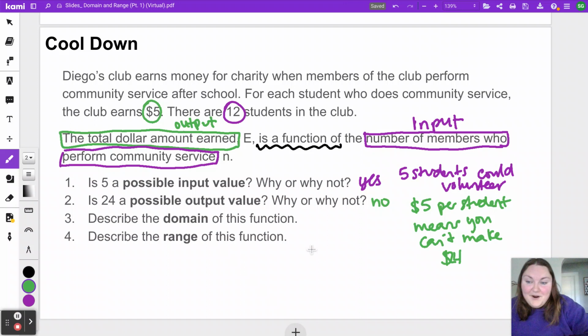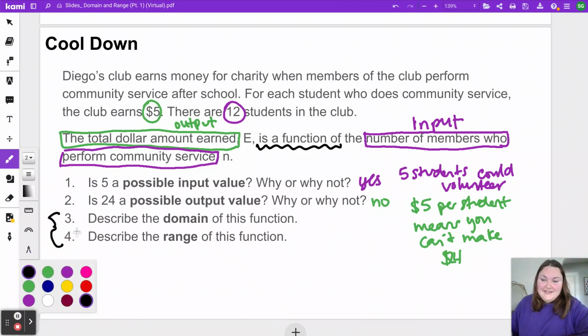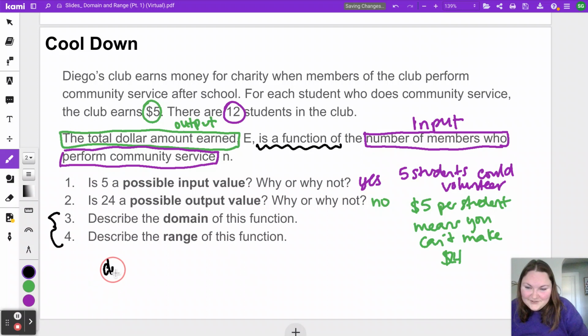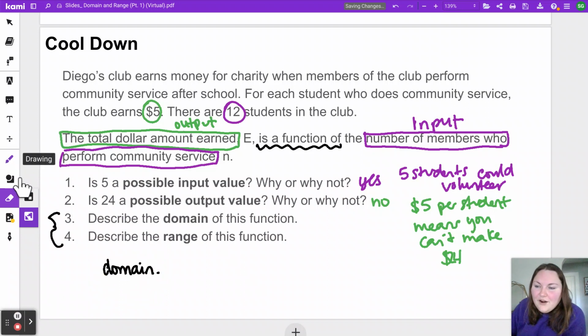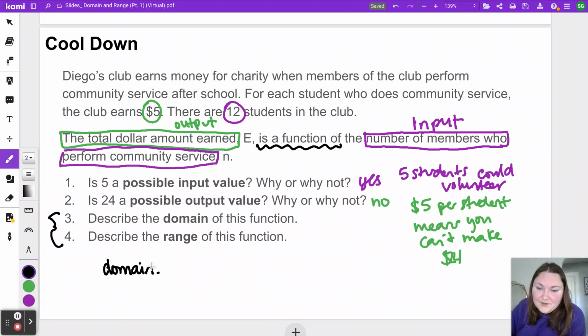So here's the main part of this lesson. This right here is really the big goal for us, to describe domain and to describe range. For domain, I'm thinking, what are all of the possible numbers we could have for our input? Input is the number of members.